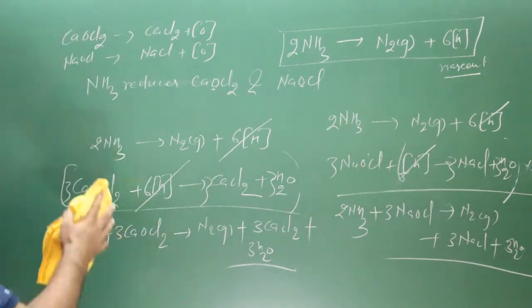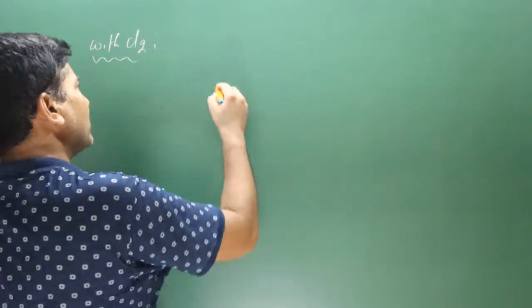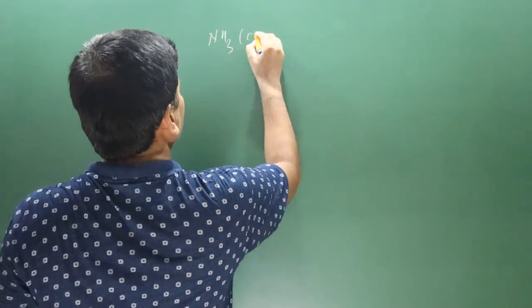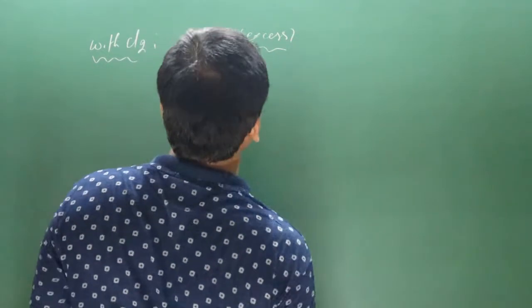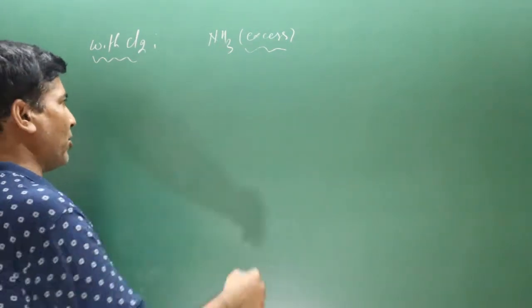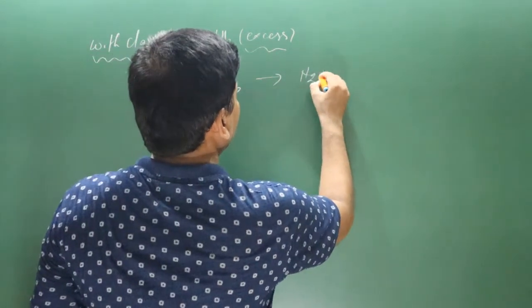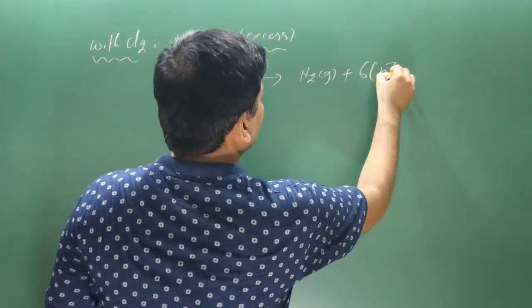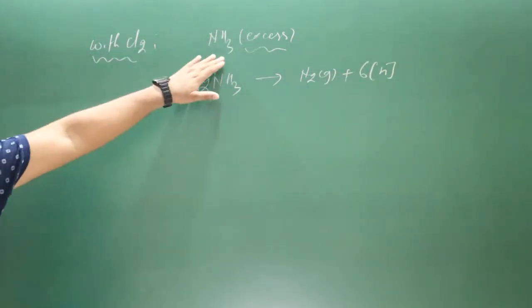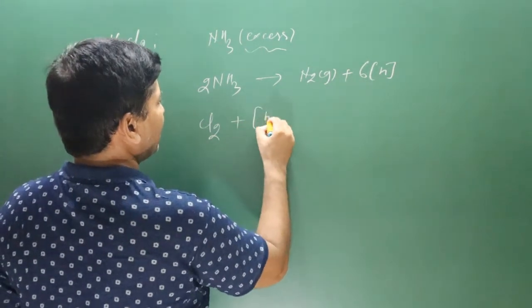Let's move on to the next chemical reaction. Next is the reaction with chlorine gas. When ammonia is reacting with chlorine gas, we take ammonia in excess. When we have taken ammonia in excess, use the base equation. This is also a chemical reaction in which ammonia will be acting as a reducing agent. Now pay attention. Here the ammonia molecule releases nitrogen gas and we have 6 nascent hydrogen. This ammonia molecule is reacting with Cl2, and then we have nascent hydrogen.